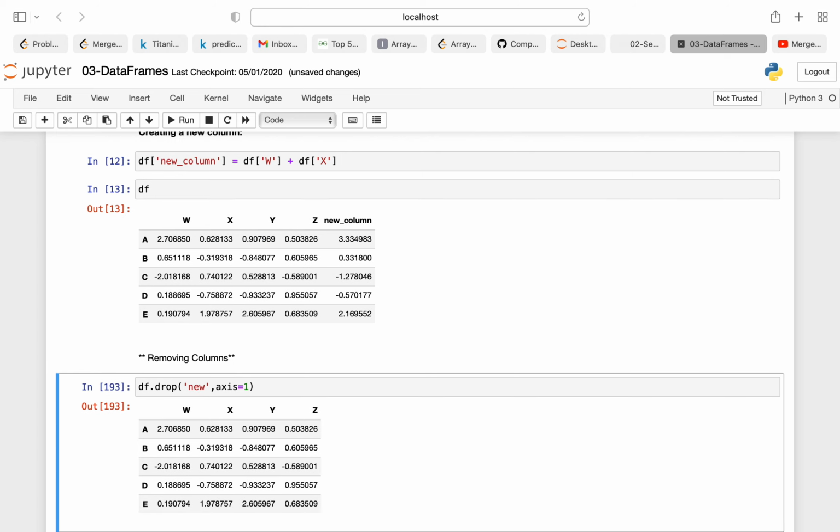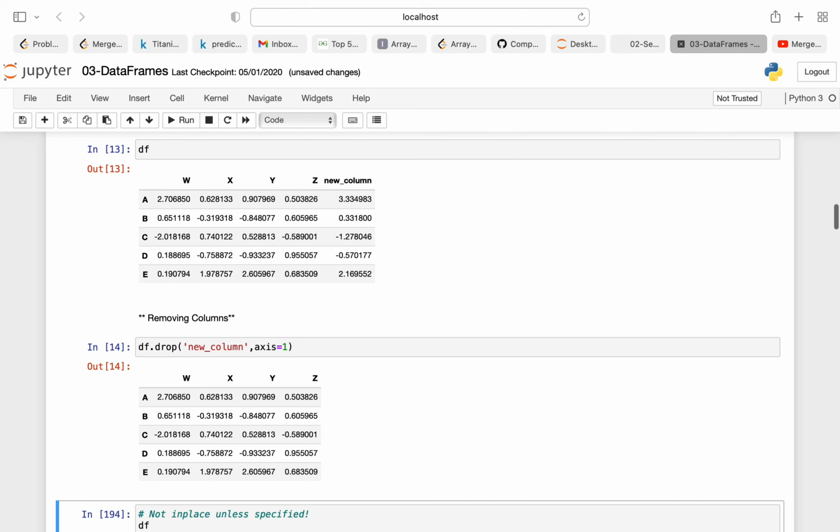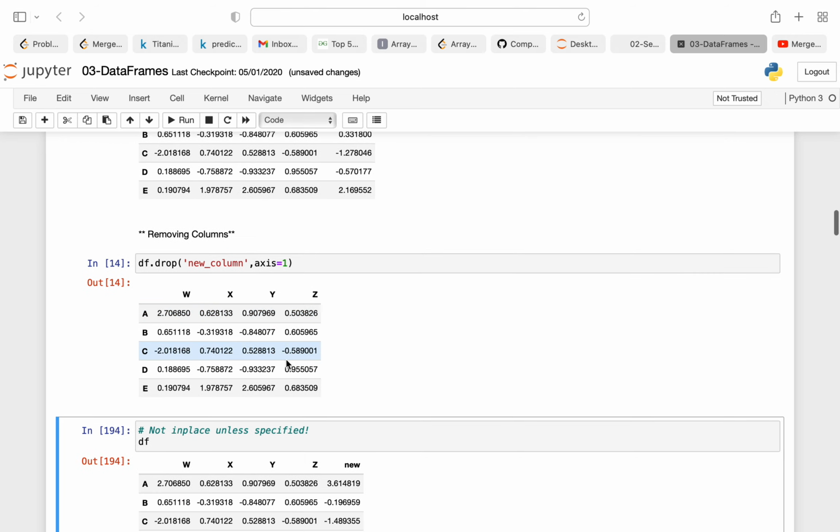Now how can you remove that particular column? drop is a built-in method. What you need to do is df dot drop, and pass the name of the column. Suppose I want to drop my new underscore column, and you need to pass axis equal to 1. Axis equal to 1 means it will delete column-wise. If you do axis equal to 0, it will delete row-wise. As you can see, my new column is deleted.